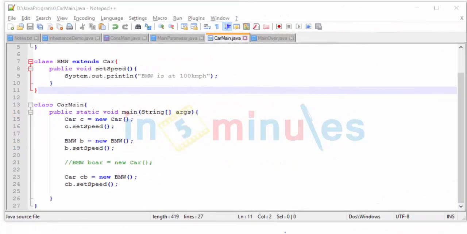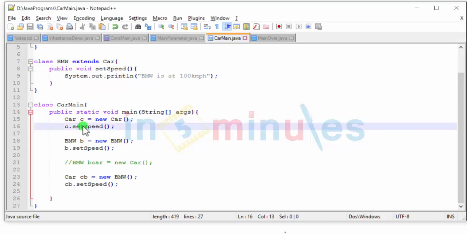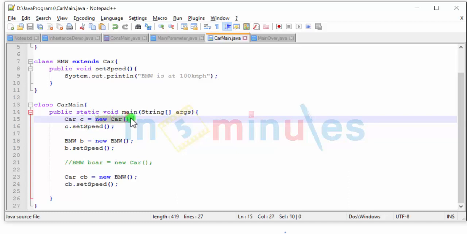Here is our car and BMW example once again. This method, the setSpeed method, which was an instance method, was called based on the type of this object, and this type is decided when the right hand side is completed. So car C could have been either a new car or it could have been a new BMW.